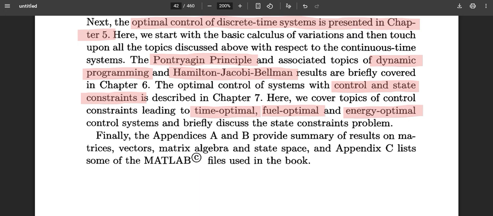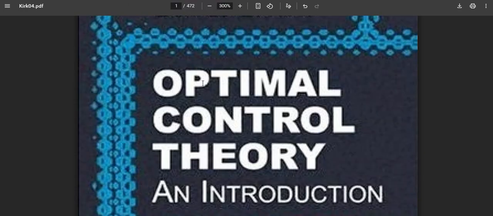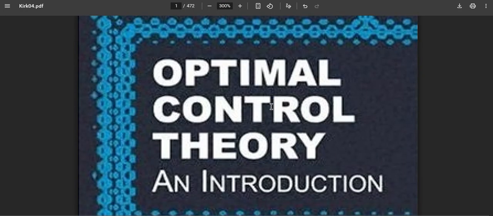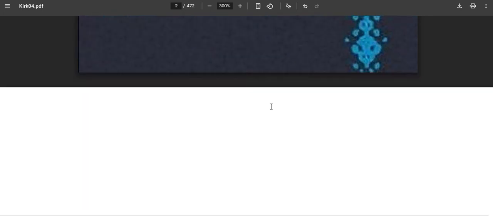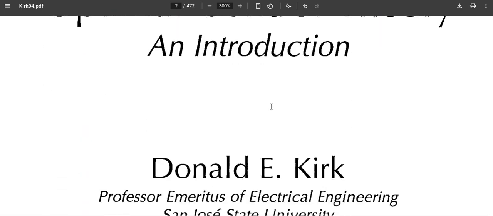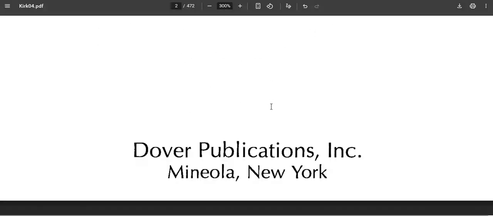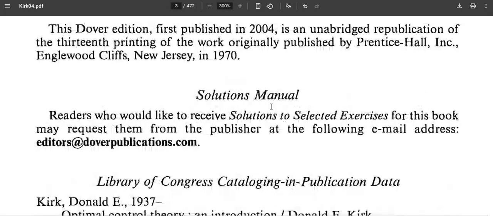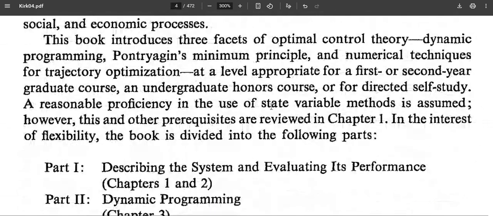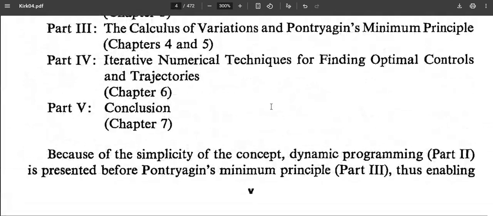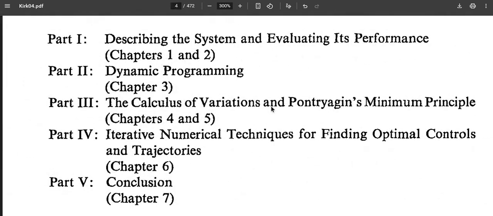Along with this book, we will go through another book parallelly, and wherever the topics are similar, we will introduce the topics from this book and that book. This book also has a similar structure with about 5 chapters, and it is very nicely written, describing the systems in the same way. But that book starts with calculus of variations, whereas this book starts with dynamic programming.